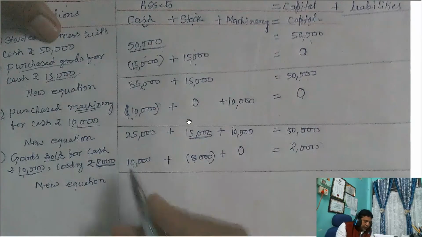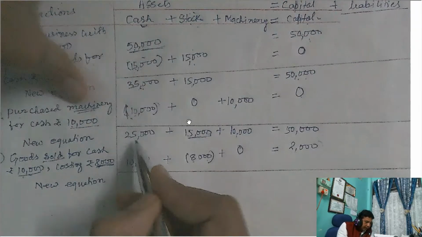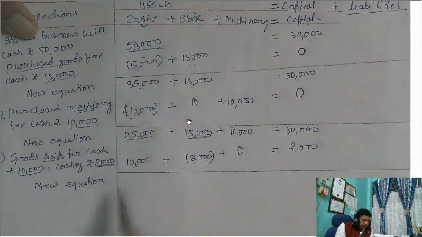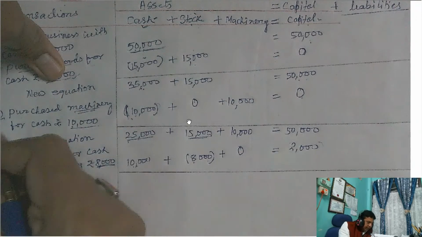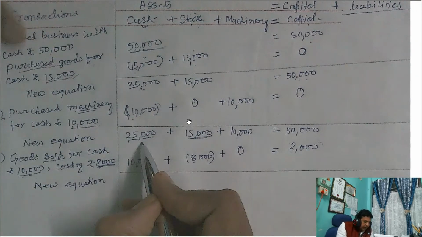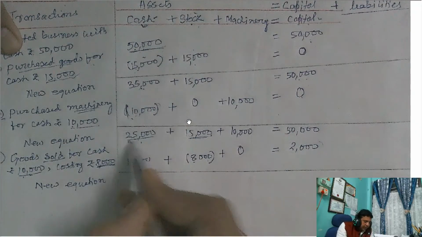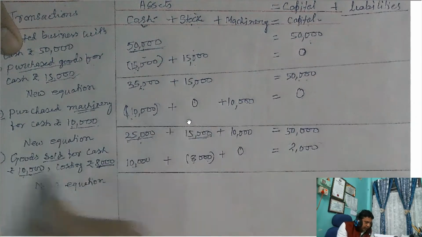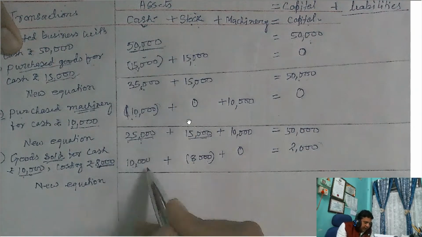So now already existing cash balance 25,000 after the third transaction. In the fourth transaction, cash coming into business by selling of goods. So your cash balance is increased by 10,000.